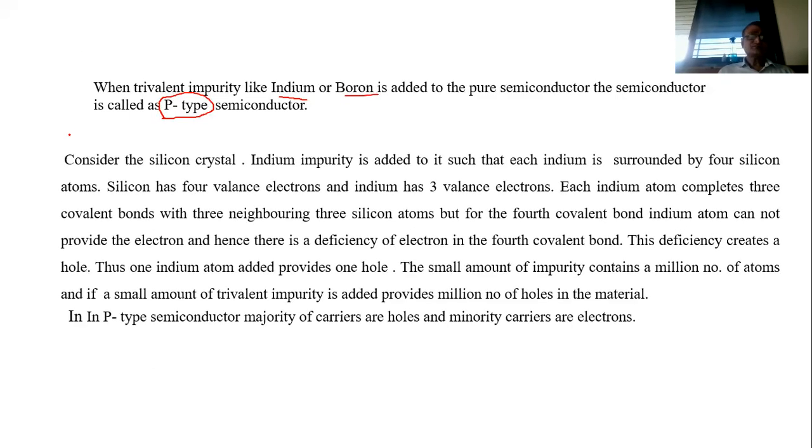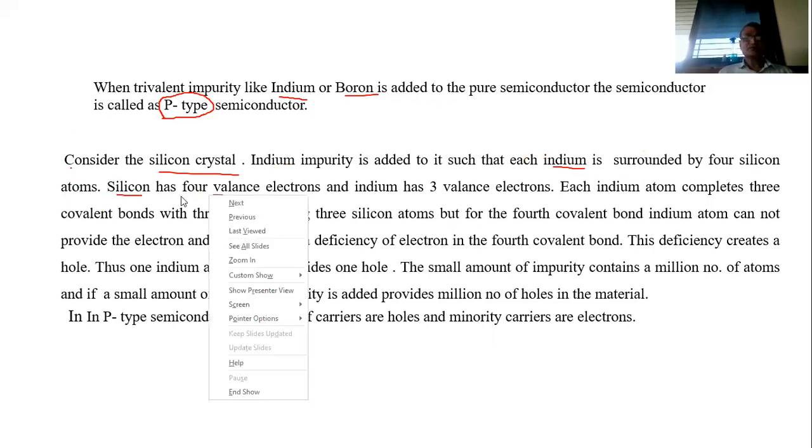Now consider the silicon crystal. Indium impurity is added to it such that each indium is surrounded by 4 silicon atoms. Silicon has 4 valence electrons.